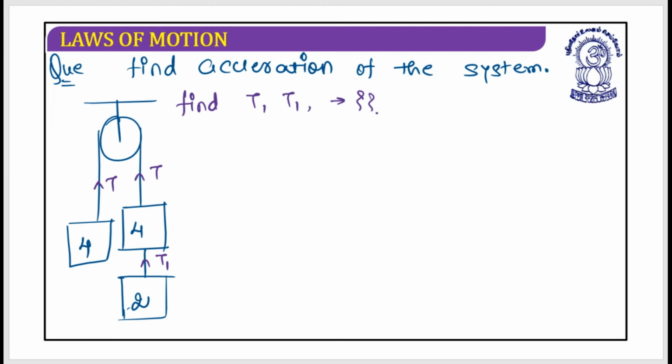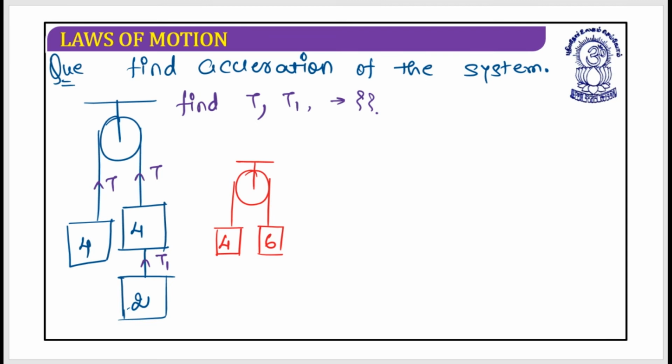First, you need to find out the acceleration of the system, as well as the tension in the string which I have mentioned as T, and I also need to calculate the tension T1. So how could we do this? What I can understand is, let's suppose this is the pulley, and this is the 4 plus 2, 6 kg block, and this is a 4 kg block.